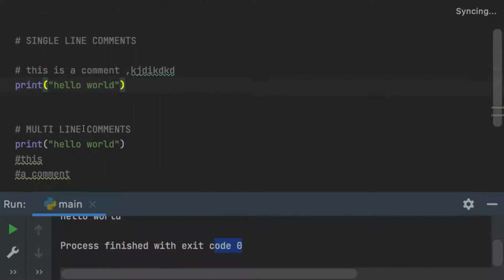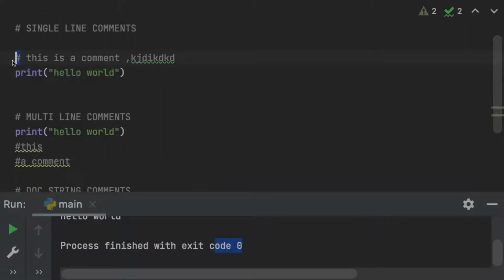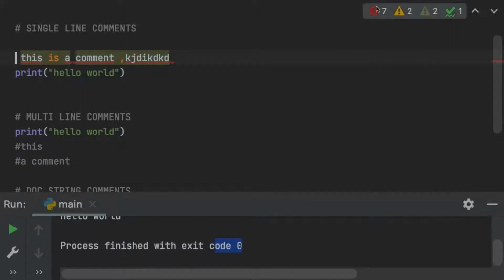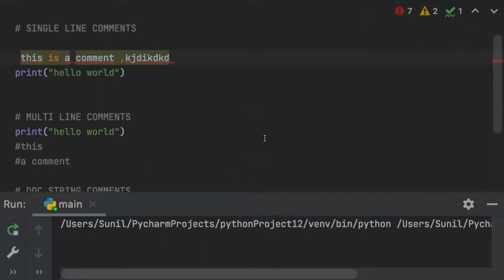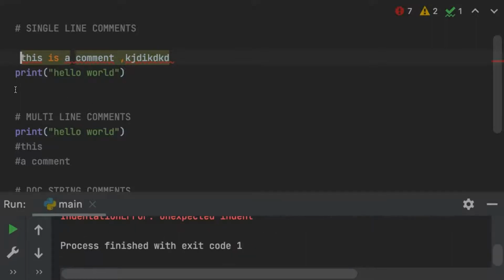For example, if you take any of the hash off, that becomes a line of code, and you can see that there are seven problems in this code. So if you run it, you'll have an issue. If you put a hash in front of that, it becomes a comment. You can write anything in there.